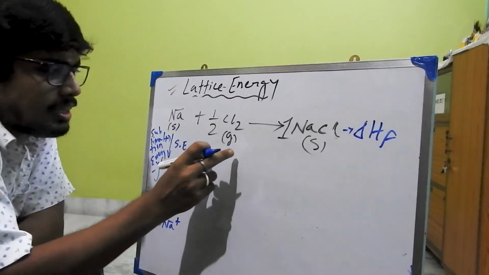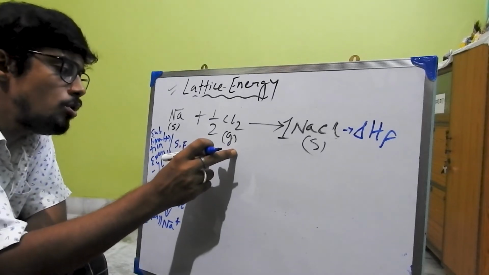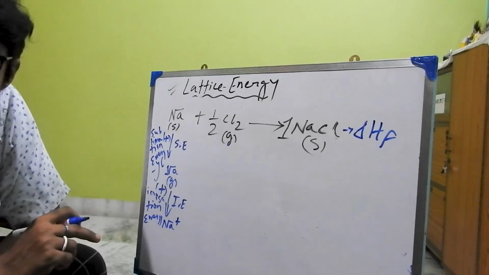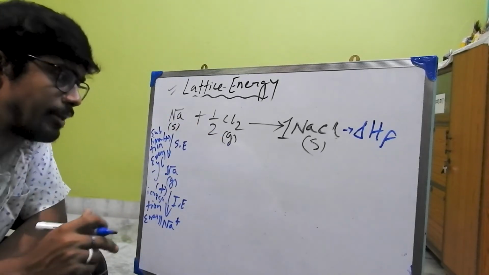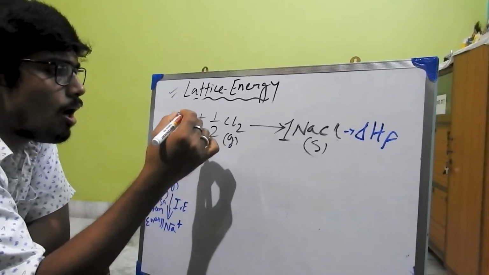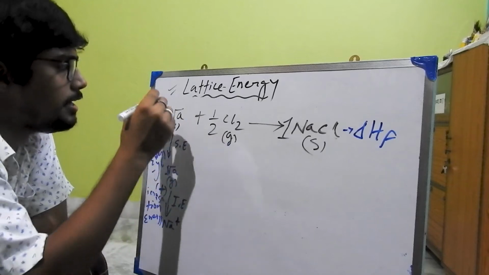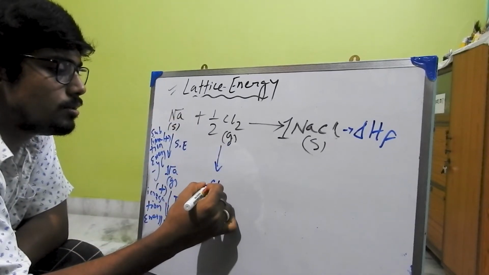Now chlorine, which is in the gaseous state, right? So we don't need to provide any sublimation energy to it, it is already in the gaseous form. Fine. So from Cl2 we have to convert it into the Cl form, right?